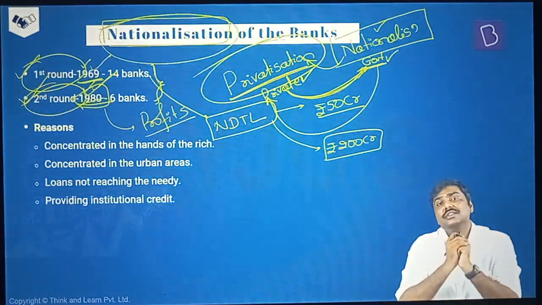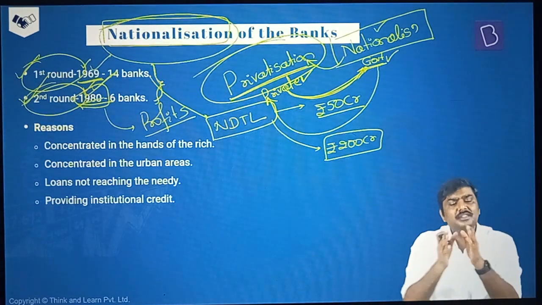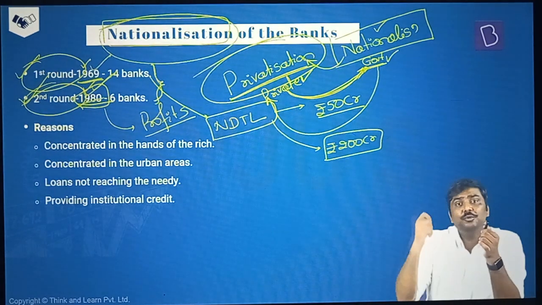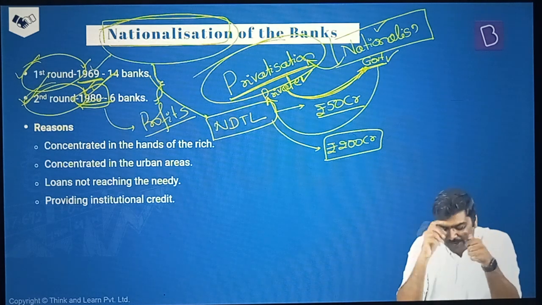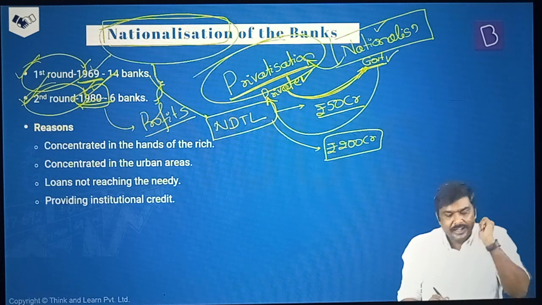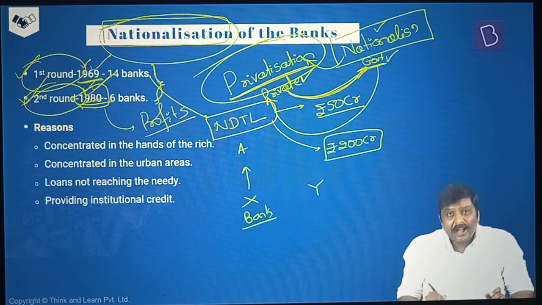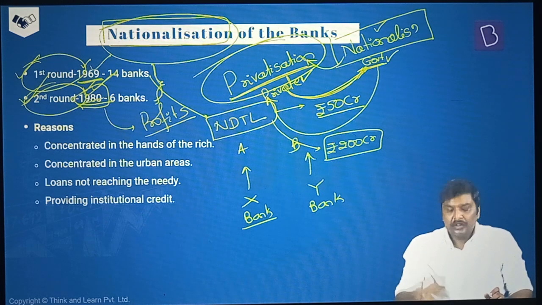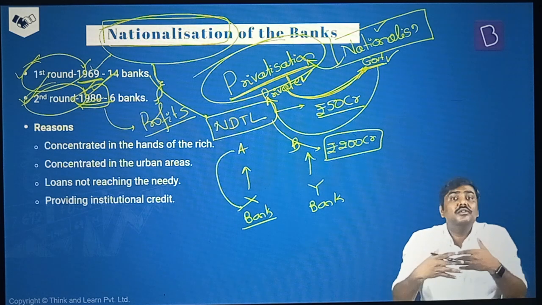And more importantly, understand this, private sector banks want to make profit. Hence, whenever they lend, they will try to lend to businessmen in the market. They will try to lend to each other's owners. And what do you mean by this? Imagine here is a corporate-owned bank, let's say X. It is owned by a businessman A. This is a bank, and A is a businessman. Imagine there is another bank Y, and this bank is owned by another businessman B. Now the problem is the businessman cannot directly take the loan from X. It will become a conflict of interest.